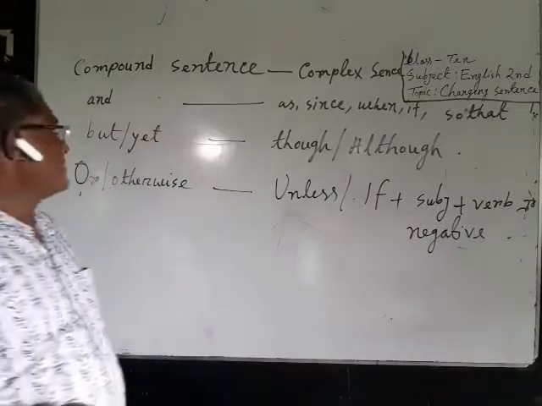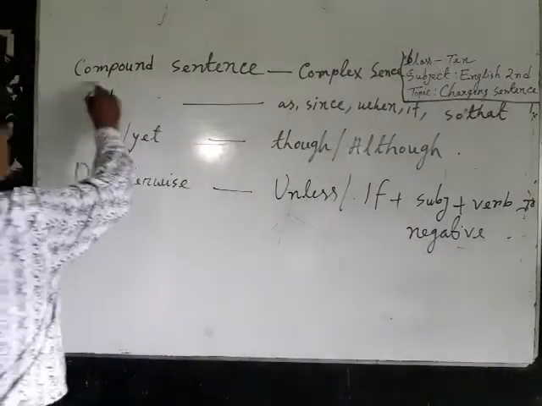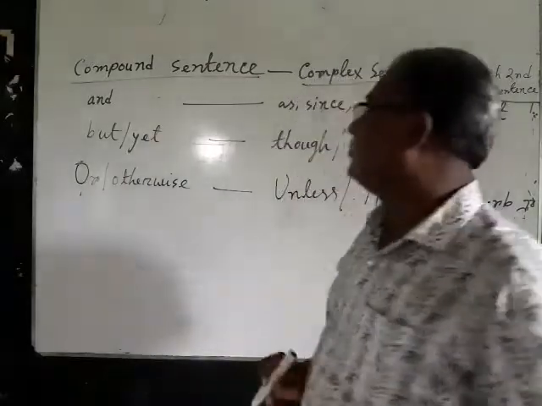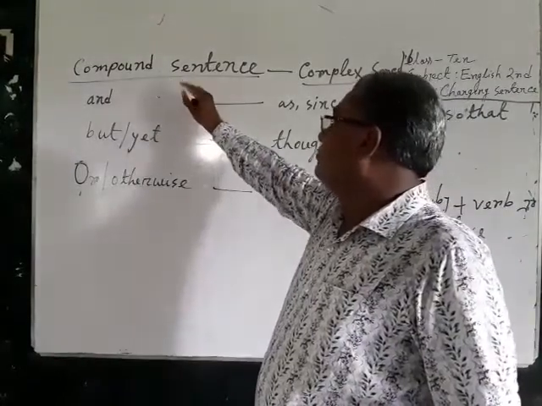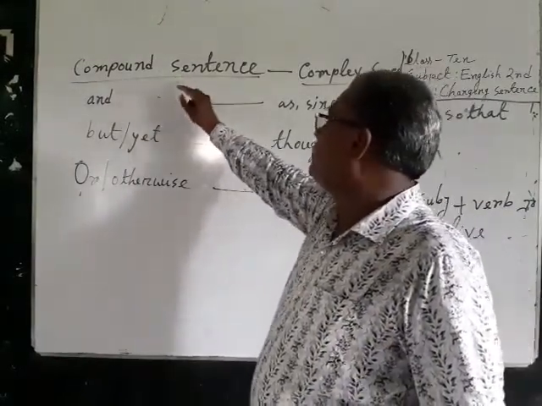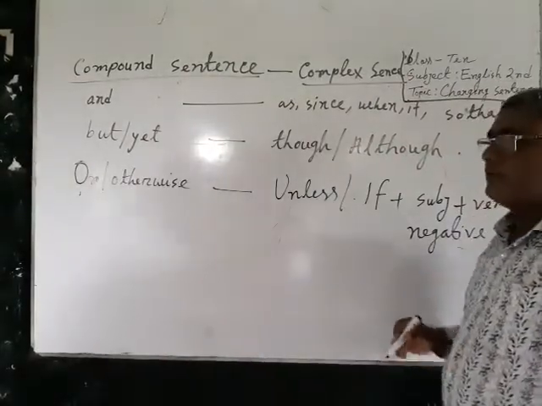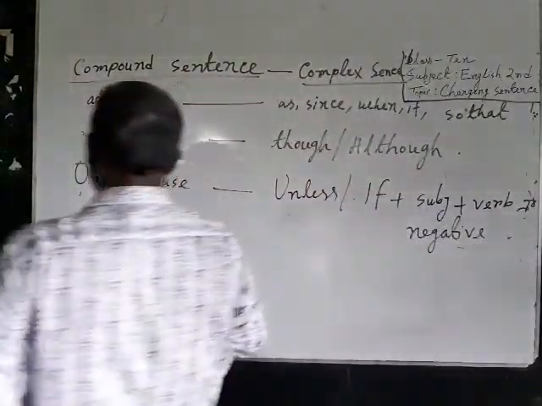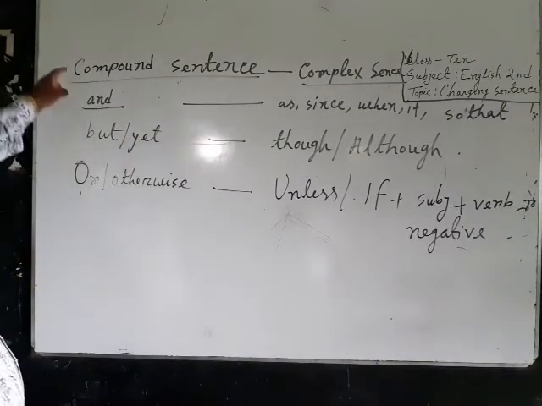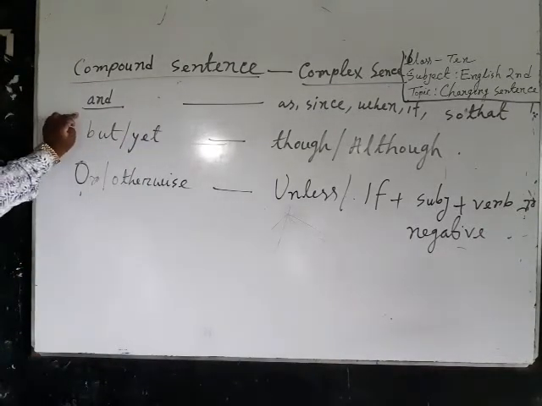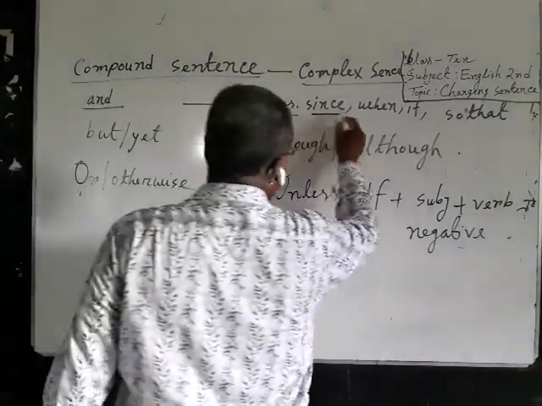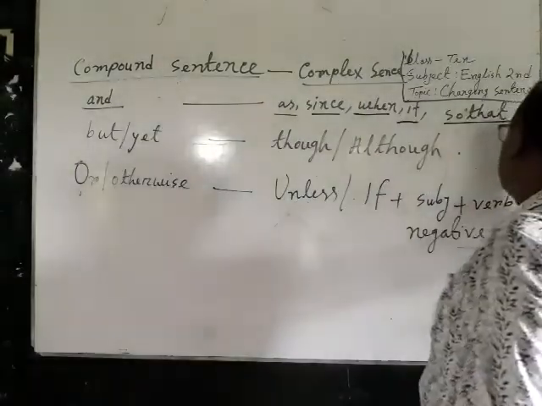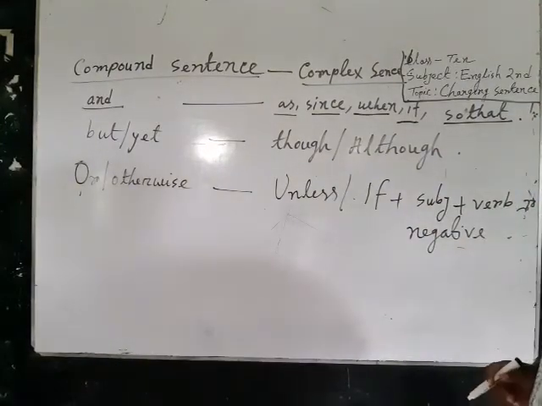Okay. Dear students, I have written here compound sentence and complex sentence. When you want to transform from compound sentence to complex sentence, how will we change? Please notice it. If and is used in the compound sentence, to make it complex sentence, you have to use as, since, when, if, so that, etc. according to the meaning.